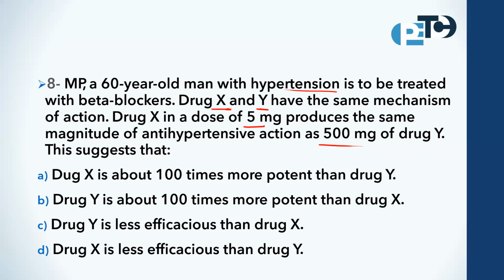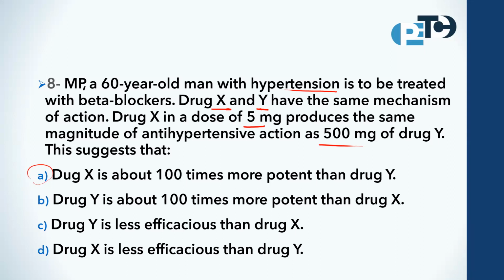So what is the right statement regarding these choices? Drug X is about 100 times more potent than drug Y, or drug Y is 100 times more potent than drug X, or drug Y is less efficacious than drug X, or drug X is less efficacious than drug Y. The first statement is the right one, because here a dose of 5 milligrams of drug X will produce the same antihypertensive efficacy as 500 milligrams of drug Y. So a much smaller dose of drug X is required to achieve the same efficacy.